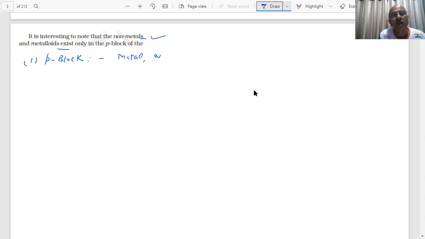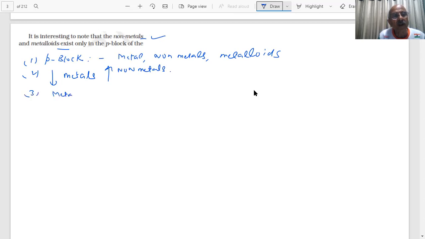Metals, non-metals, metalloids, and what you are getting down the group, metals, and on the top you are getting non-metals. And students, when metals and non-metals combine, they form ionic bonds, and when non-metal and non-metal combine, they will be mostly covalent compounds.